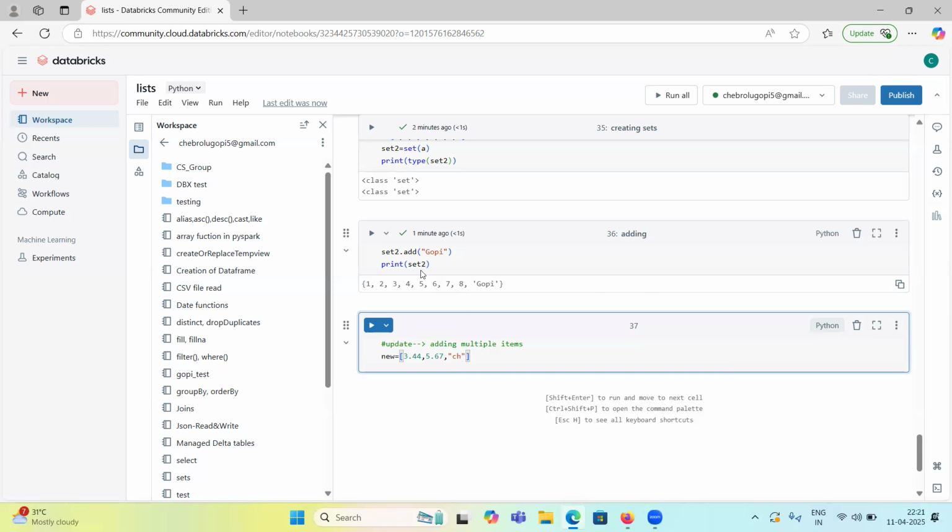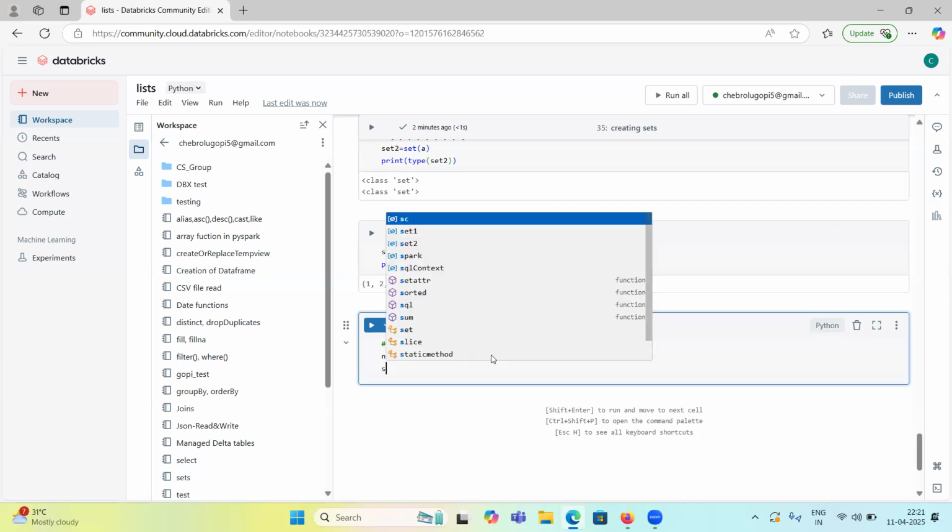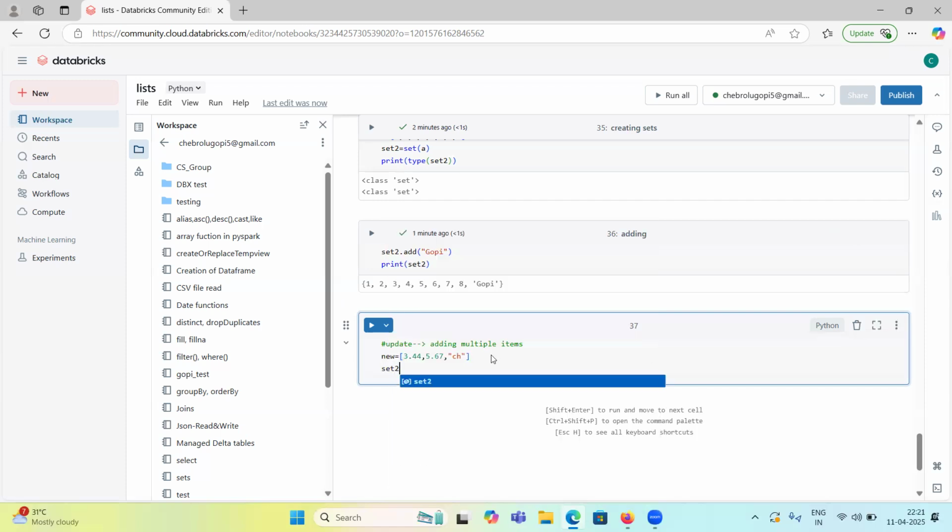Now I want to add it to set 2. Set 2 is already there, so on top of set 2 you can use update. Inside this update, we have to provide this list, the items you want to add.